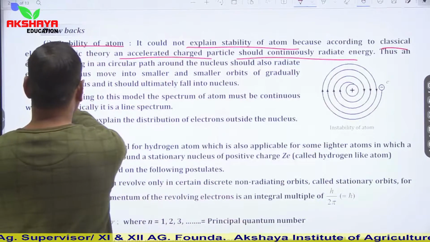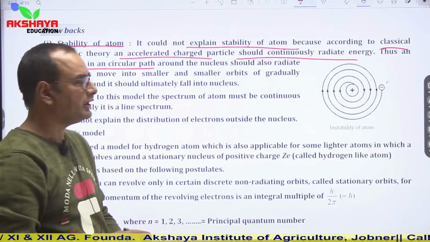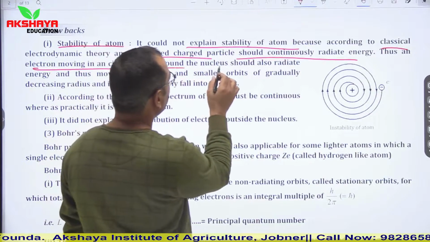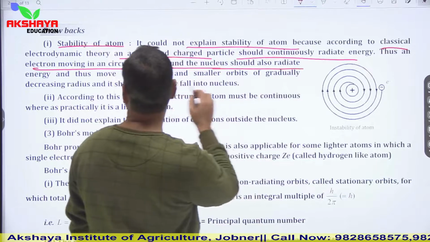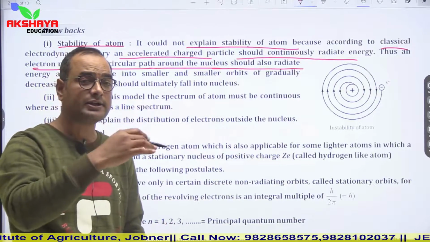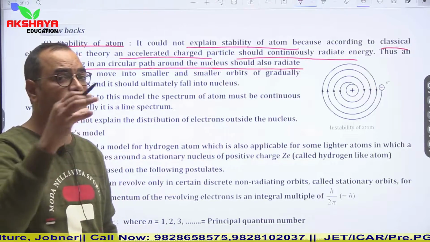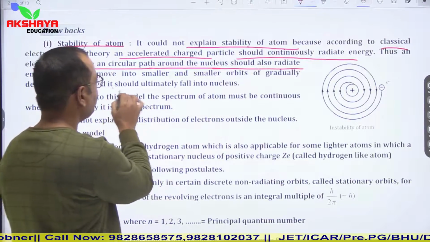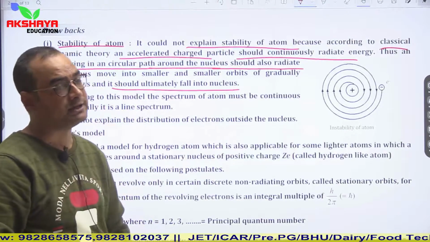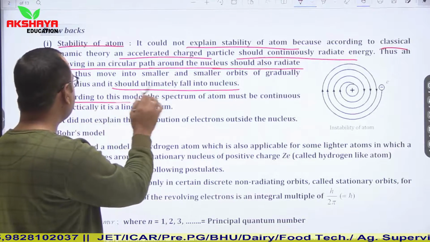Thus an accelerated charged particle, here we are talking about the electron, moving in a circular path around the nucleus, should also radiate some energy. Thus gradually the radius of the circular path should decrease and finally it should fall into the nucleus due to radiation of energy. This way he couldn't explain the stability.